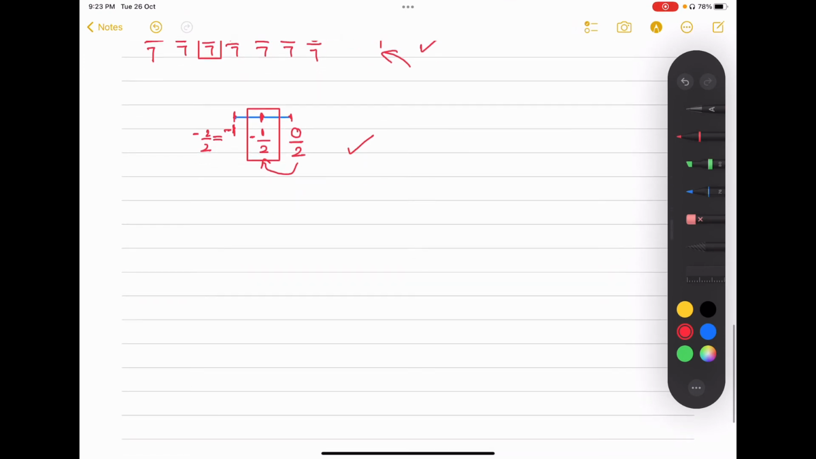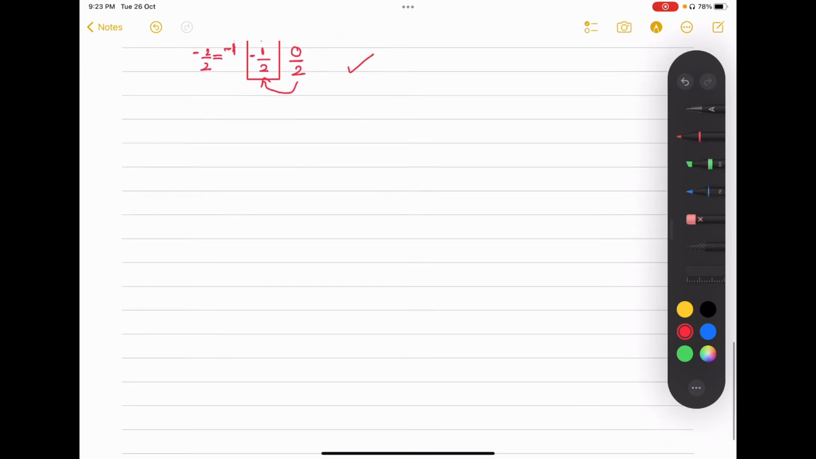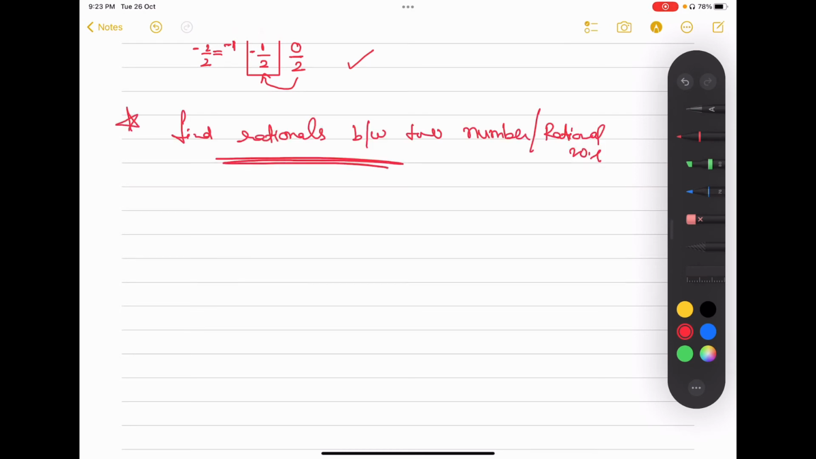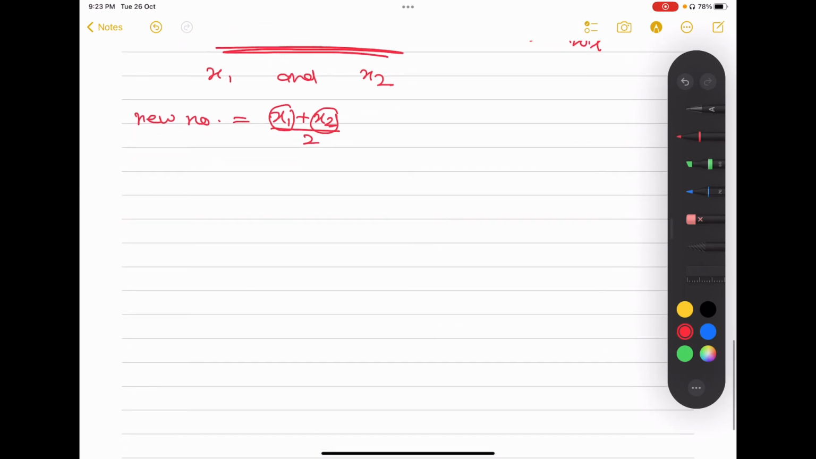So next I have one more topic, that is to find a rational number between any two rational numbers or any two numbers. Okay, for that you have a very easy formula. To find a number, you just have to take the two numbers. For example, x1 and x2 are your two rational numbers, and to find a new number you can write (x1 + x2) over 2. That means you have to take the sum of two numbers and divide it by 2, right?